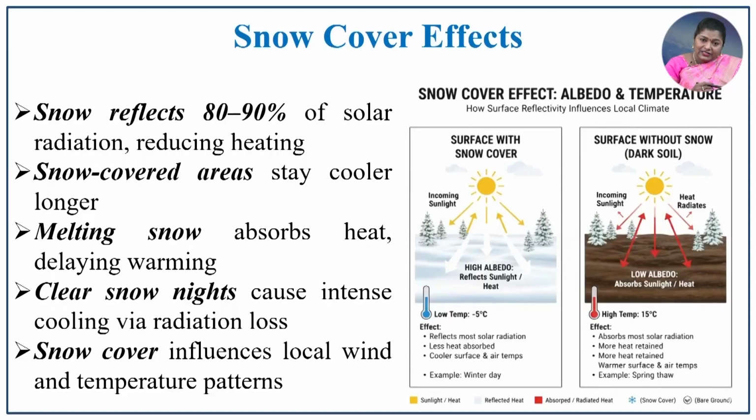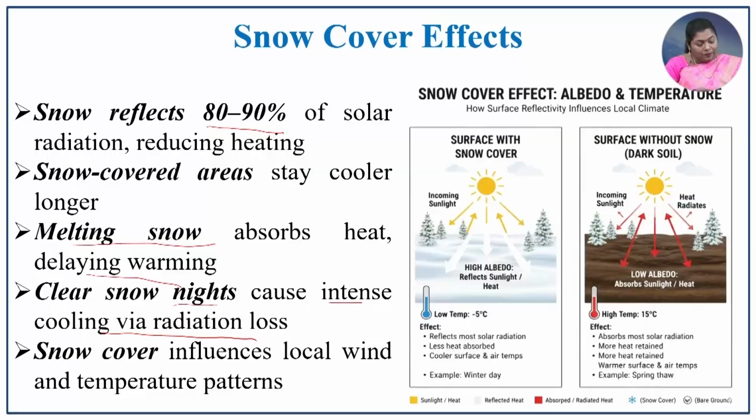Snow cover effect. So, how does snow cover have an effect? That is the albedo effect: the snow, ice, all these cooler particles reflect, so the albedo will be high, the reflectivity will be high, that is 80 to 90% of solar radiation, and reduced heating will be there in the snow covered region. Because of that, there will be melting snow which absorbs the heat and delays warming.